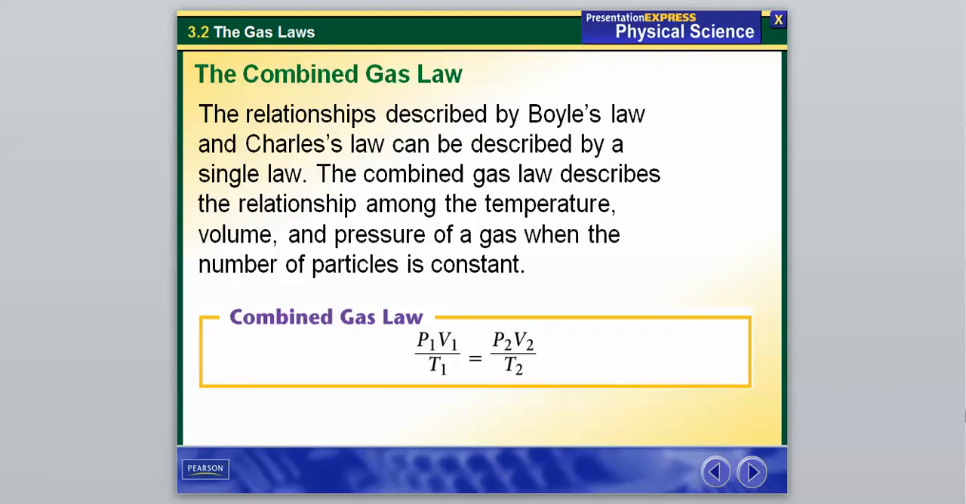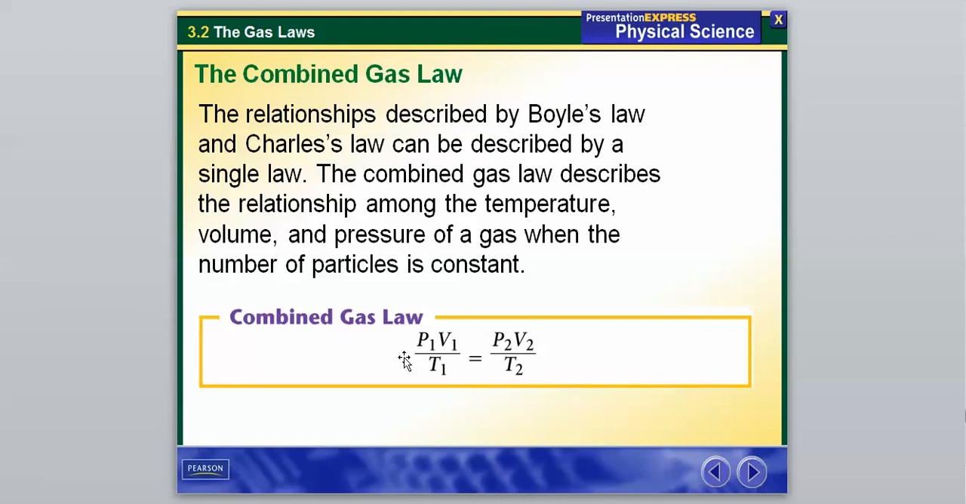when we bring the work of these two together, we have what's called the combined gas law, so this is really important. So the relationship described by Boyle and Charles can be described by a single law, so we can bring their work together. So the combined gas law describes the relationship among the temperature, volume, and pressure of a gas when the number of particles is constant. So I would definitely write down this right here, P1 V1 over T1, so the pressure and the volume over the temperature equals the pressure, the volume, and the temperature after a change occurs.